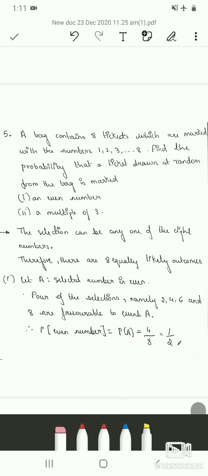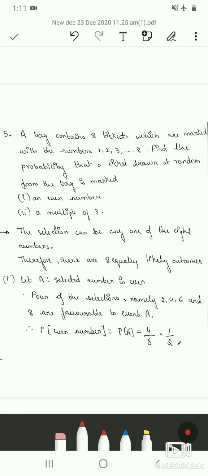So the fifth question is, a bag contains 8 tickets which are marked with numbers 1, 2, 3 and so on till 8. Find the probability that the ticket drawn at random from the bag is marked 1, an even number. The second sub question is, the ticket drawn at random from the bag is marked as a multiple of 3. So we have to find out the probability that a ticket drawn is an even number.